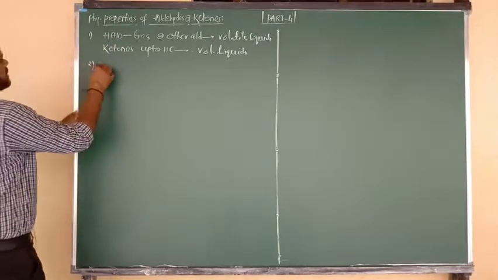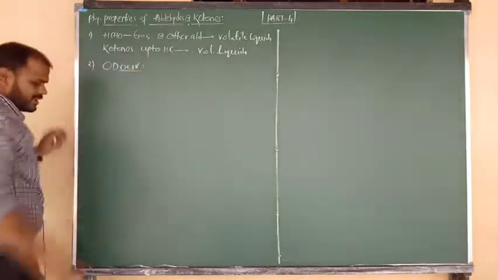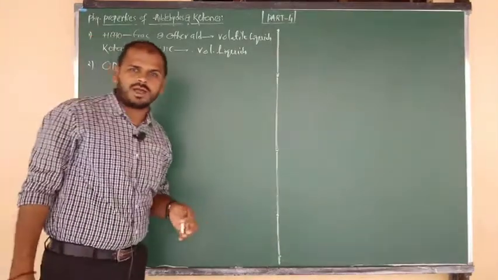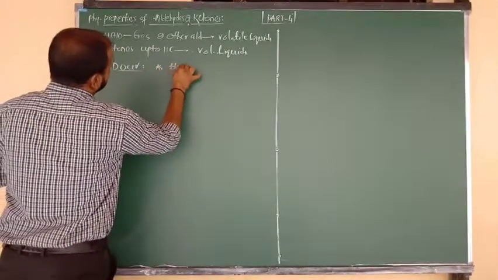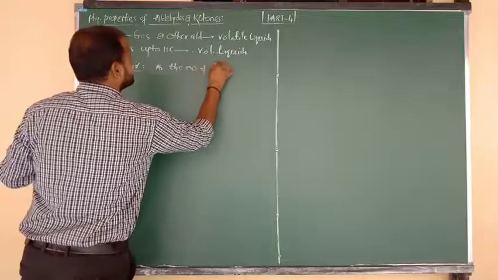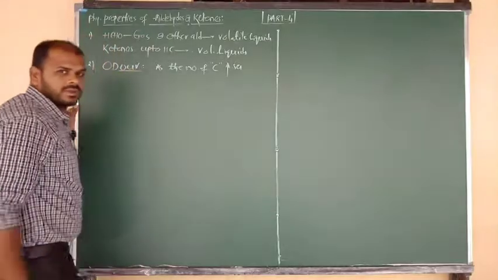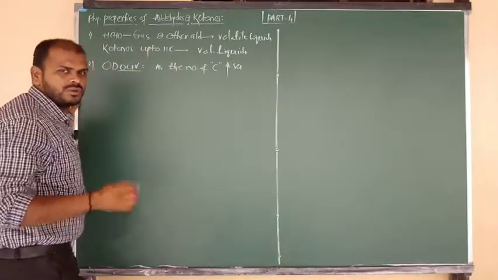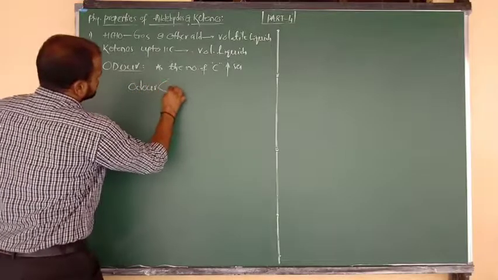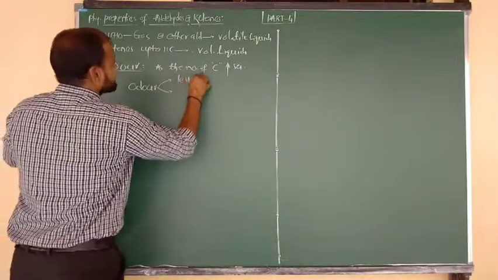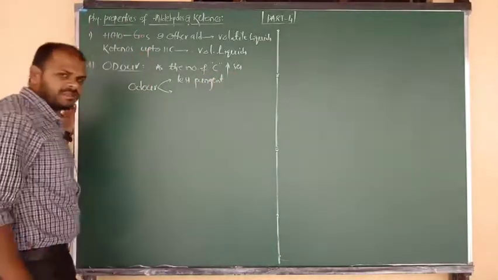After that, the second part I want to consider is the odor. What information do we have about the odor? Try to remember one point here: as the number of carbons increases, the odor becomes less pungent. As the number of carbons increases, the odor becomes less pungent.